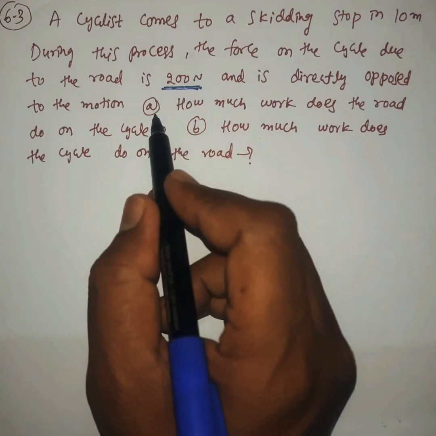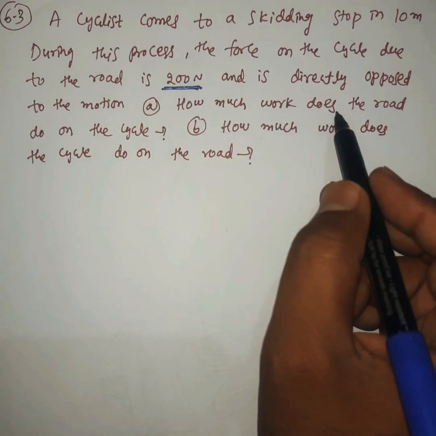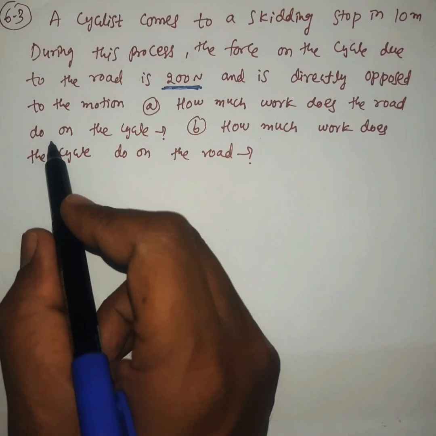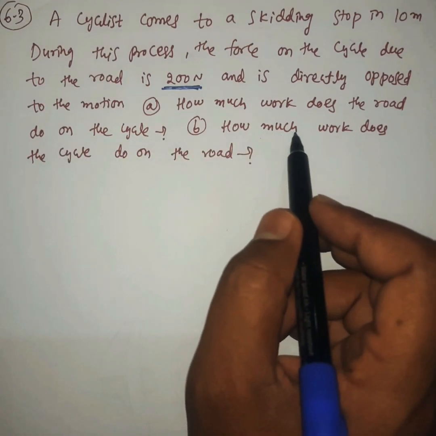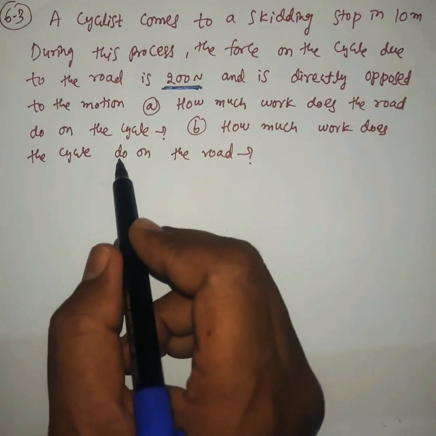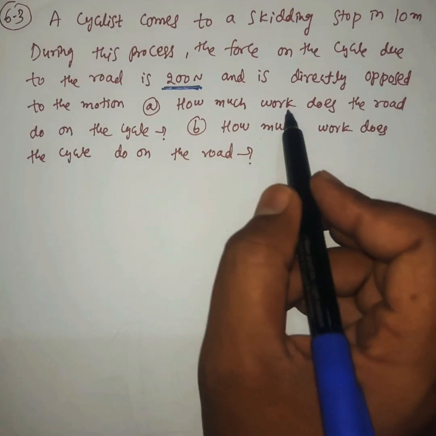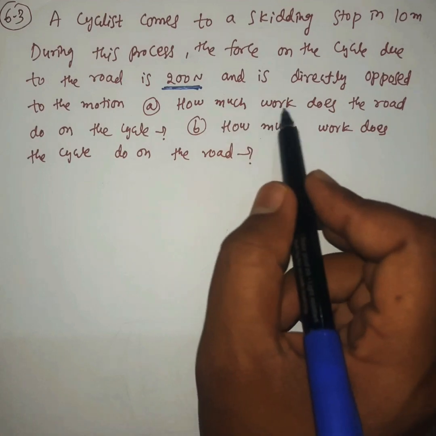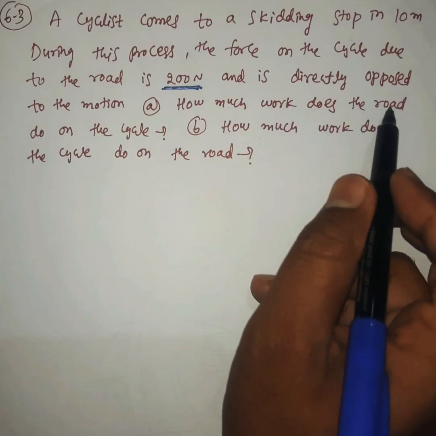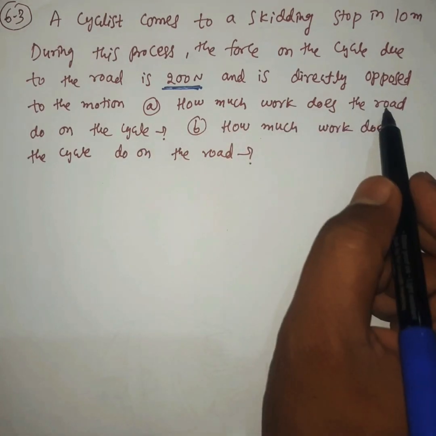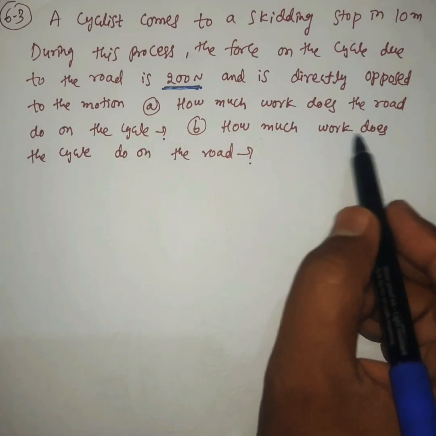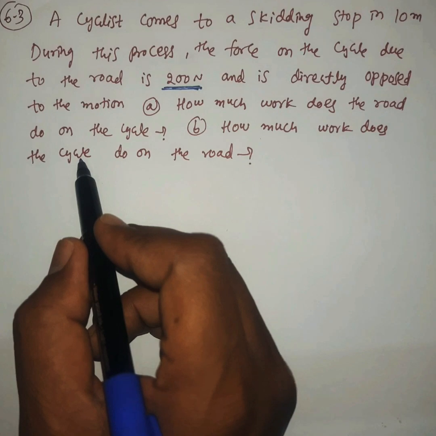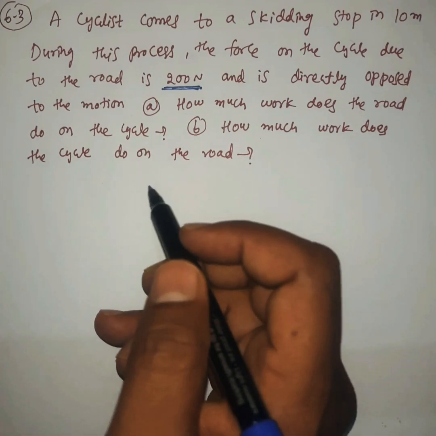The first question is: how much work does the road do on the cycle? The second: how much work does the cycle do on the road? So the work done by the road on the cycle is how much, and the work done by the cycle on the road is how much?